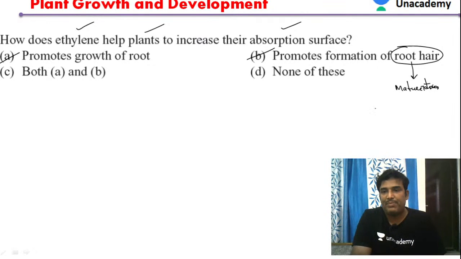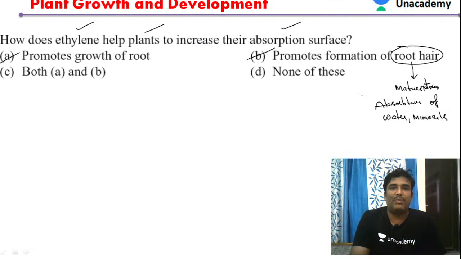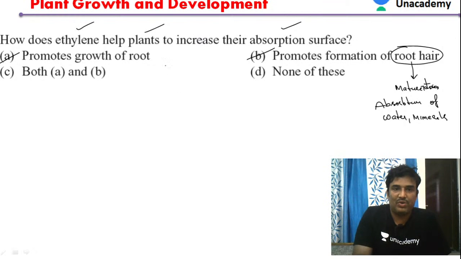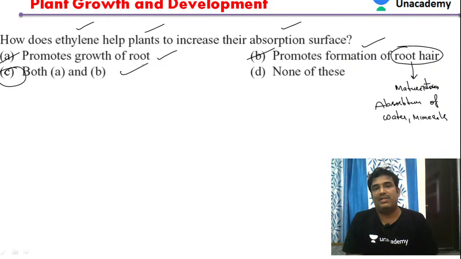Root hairs help in absorption of water and minerals. So ethylene promotes the growth of the roots as well as the formation of the root hairs. Both answers apply, so option C will be the answer in this case.